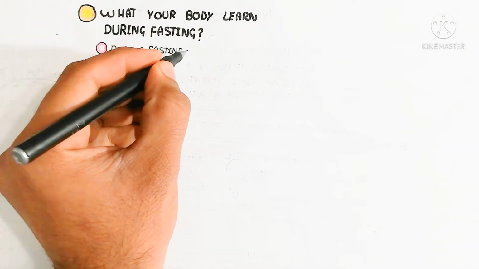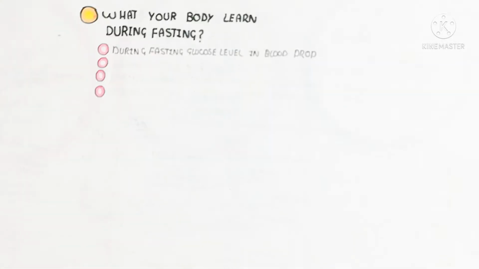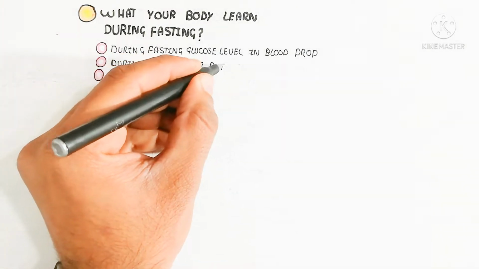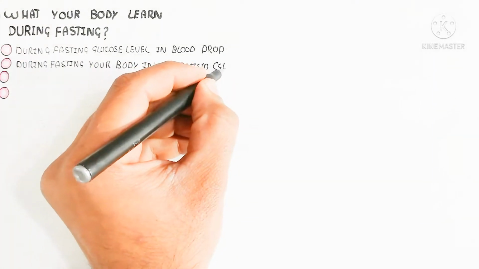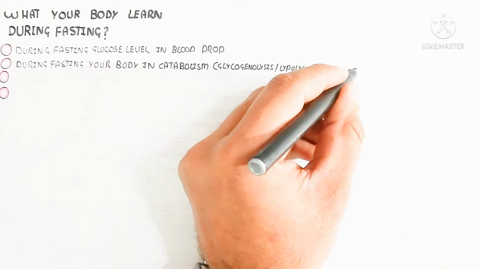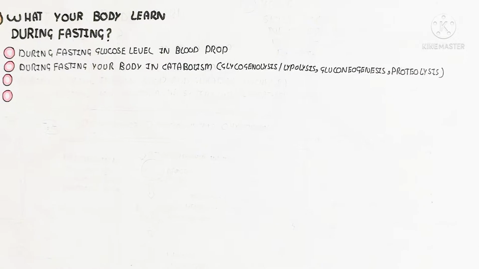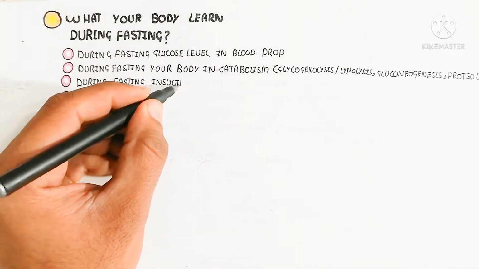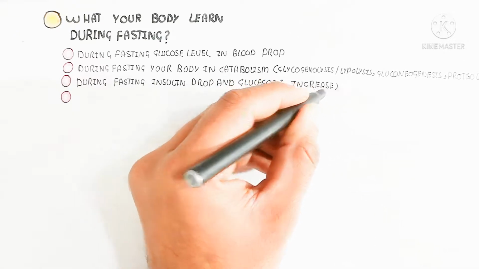And during fasting your body is in catabolism. Catabolism is a part of anabolism. No, sorry, that is part of metabolism: catabolism and anabolism. So here is catabolism. Catabolism means the breakdown of glycogen, known as glycogenolysis, while lipid breakdown is known as lipolysis in the adipose tissue. Gluconeogenesis also occurs through fat, as well as the reverse mechanism of glycolysis in the liver. And proteolysis also occurs, but only after a long term of fasting.